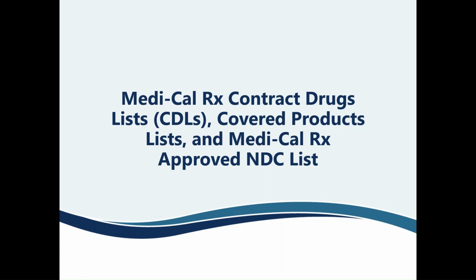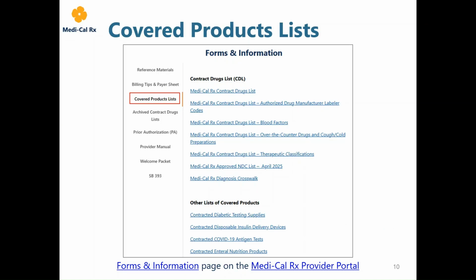The Medi-Cal Rx contract drugs list, covered products list, and approved NDC list are available to assist all pharmacy providers and prescribers, including prescribers with CCS panel authority. Let's begin with the covered products list. Refer to the CDLs and covered products lists available on the Medi-Cal Rx provider portal under Forms and Information, which are updated monthly, for information regarding drugs and products that are eligible for coverage and reimbursement under Medi-Cal Rx.